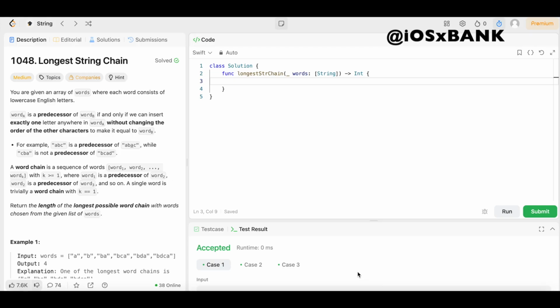All right, y'all, we're back again, another day, another LeetCode problem where we're doing daily LeetCode problems. And today we have question number 1048, longest string chain. The difficulty level is medium, but don't worry because you already know we're going to keep the solution as simple and easy to understand as possible.